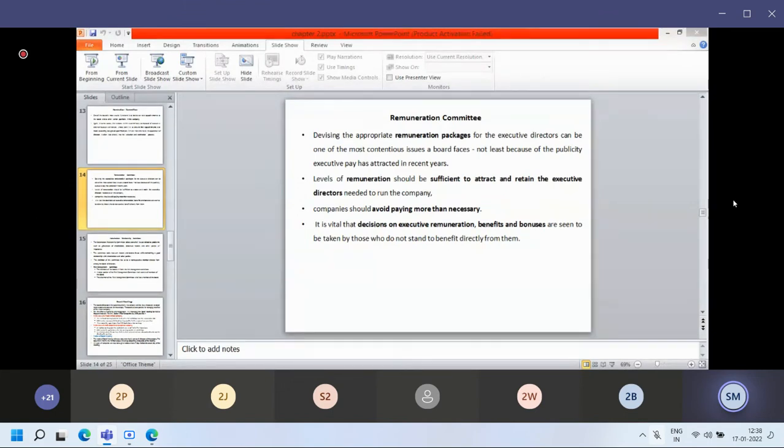For example, there is a meeting going on for some project, and we want some consultant, an external consultant. Only for the particular problem, we have hired one consultant. How much consultation fee can be given? That can be set by the remuneration committee.